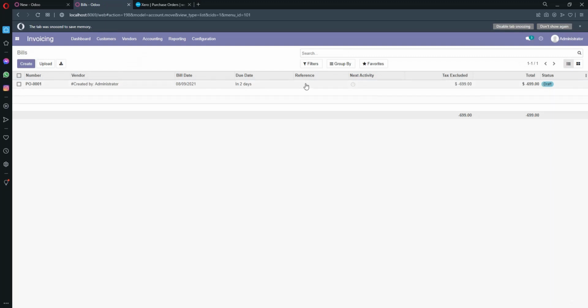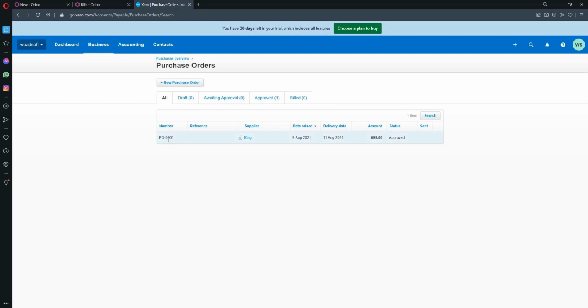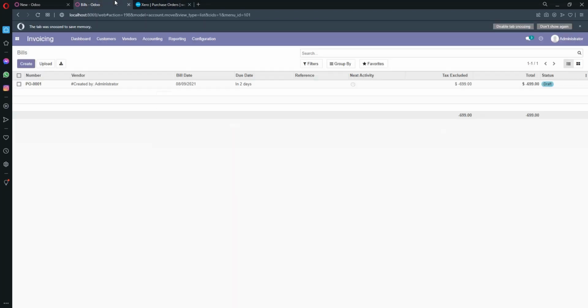As you can see, the new purchase order that we created in Xero is imported successfully, PO 0001, and here is the serial number. So the import purchase order operation works perfectly.